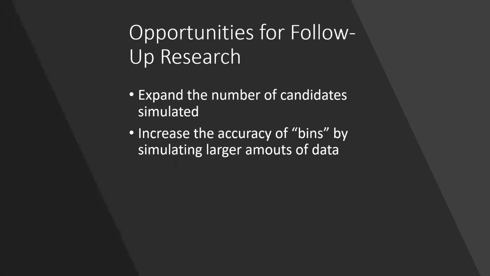Now, there are a few opportunities for follow-up research here. It would be nice to see how the odds change once we start adding more than 3 candidates, for example 4, 5, or 6, so we could expand the number of candidates simulated. Or we could increase the accuracy of these bins by tightening the ranges and simulating larger amounts of data so we still get significant results in each range.